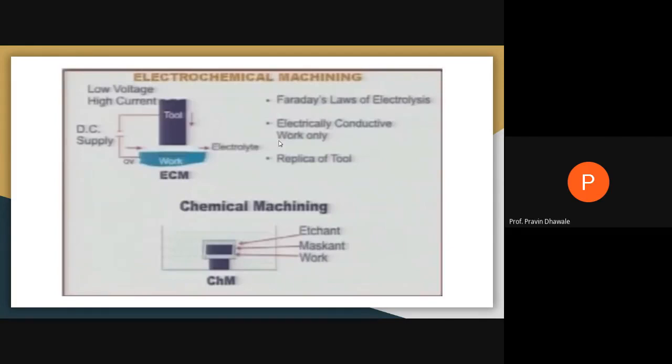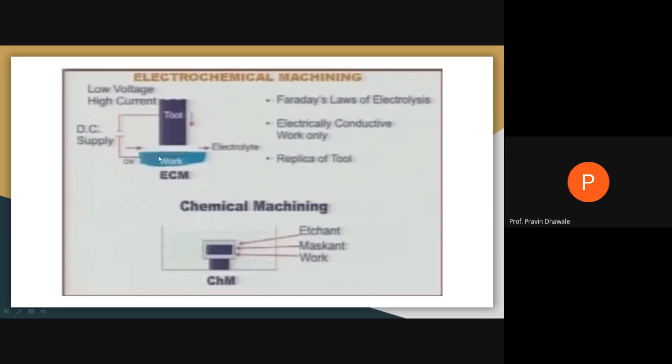I will replace it. In electrochemical machining, when you observe this diagram, you require a workpiece and a tool. Both must be electrically conductive because we are supplying electric energy. Low voltage, high current is passed through the workpiece and the tool. And the workpiece is submerged in an electrolyte solution, so it is conductive to electricity.